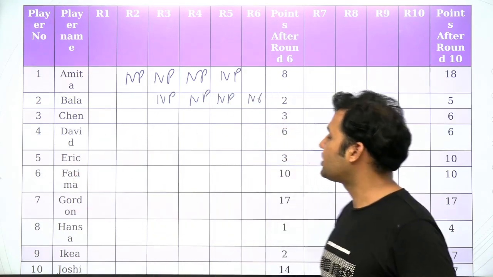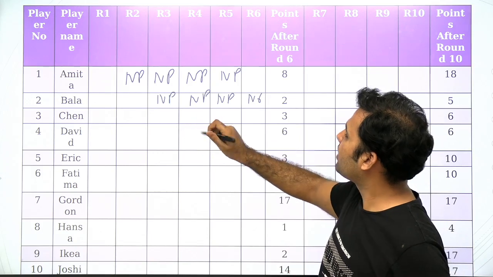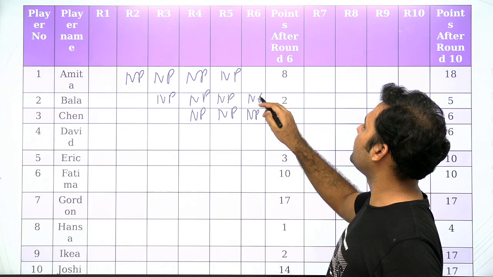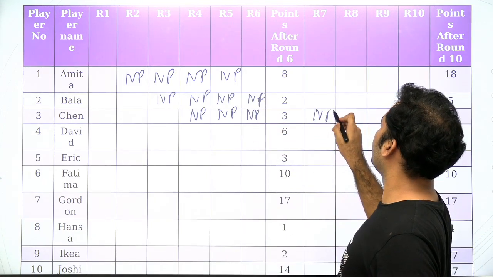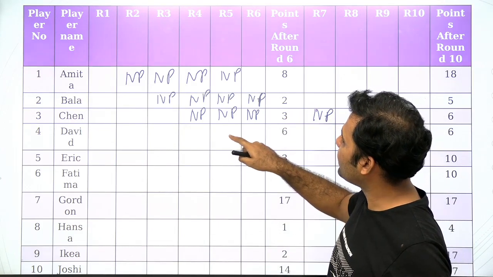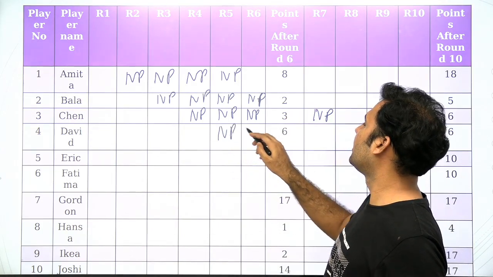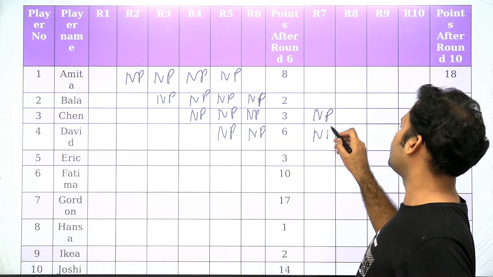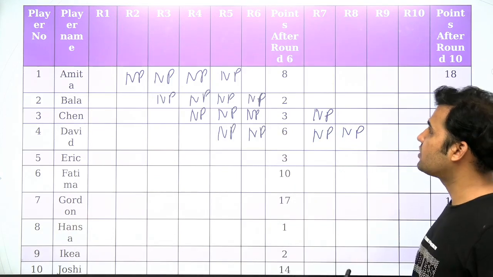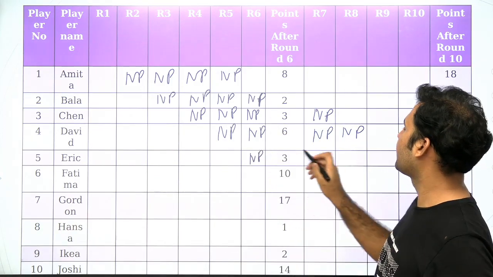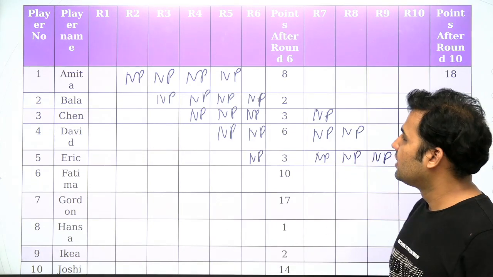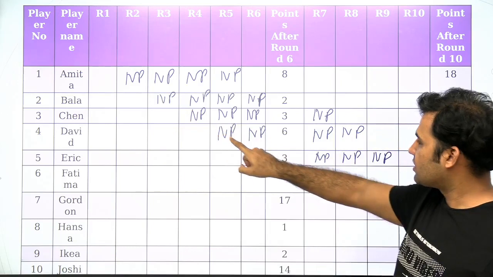Now if you talk about Chen, Chen will not be playing the next 4 rounds starting from round number 4. NP means not played. And if you talk about David, David will not be playing the next 4 rounds starting from round number 5. Not played, not played, not played, not played. Similarly, Eric will not be playing the next 4 rounds starting from round number 6. NP, you can just observe over here that this is moving in this column.